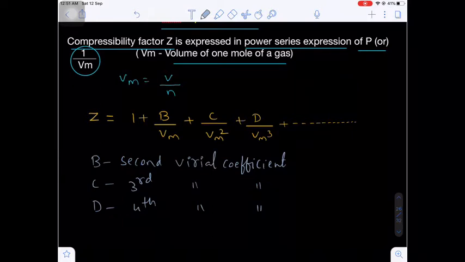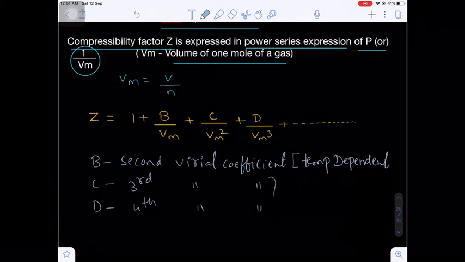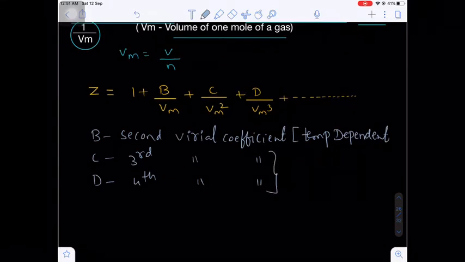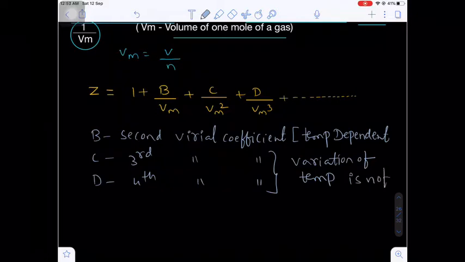Now here the second virial coefficient is temperature dependent. For the remaining virial coefficients, the variation with temperature is not considered for practical purposes.